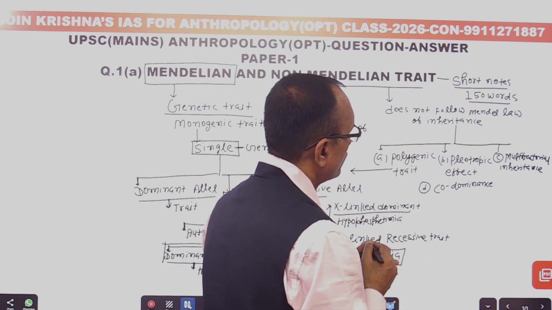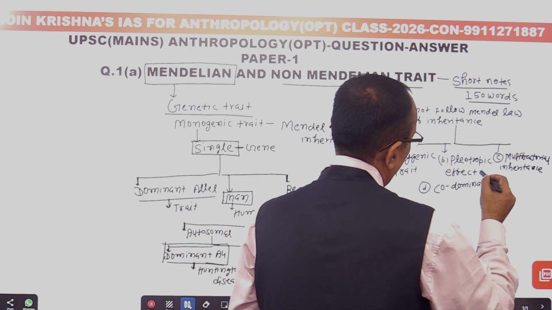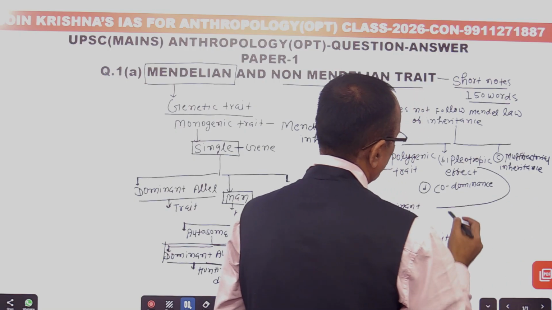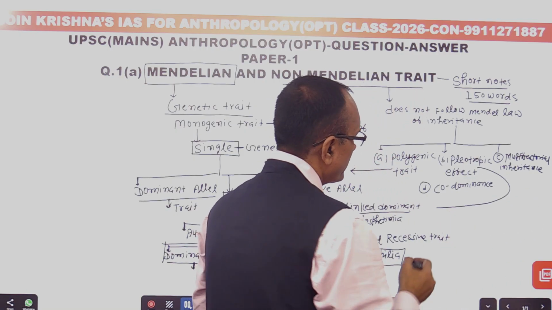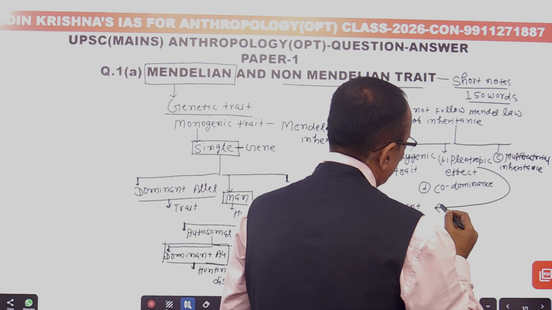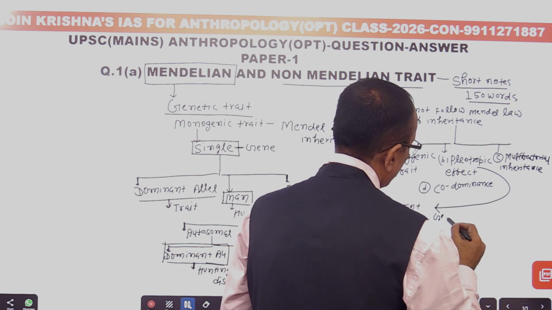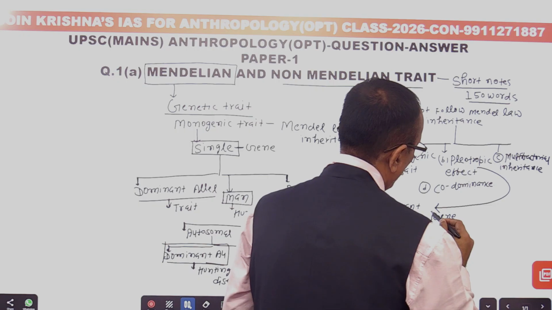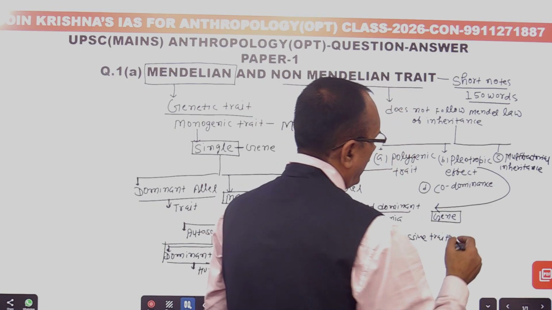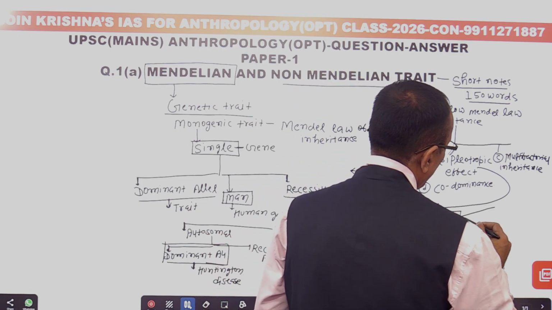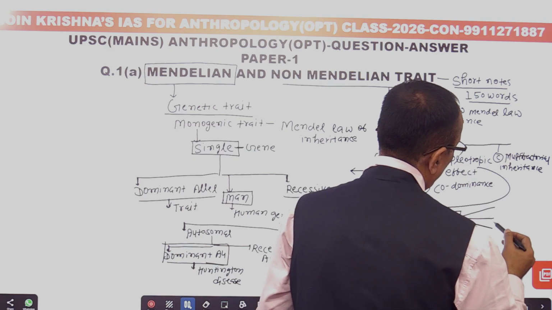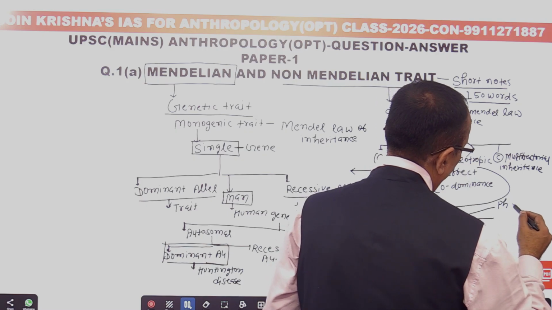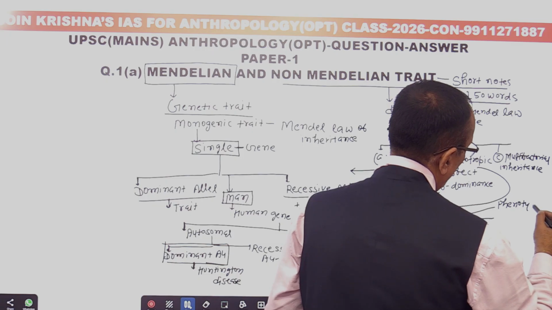Second, what is the pleiotropic effect? Try to understand it. Here the gene is single, one gene, and it has multiple phenotypic effects.